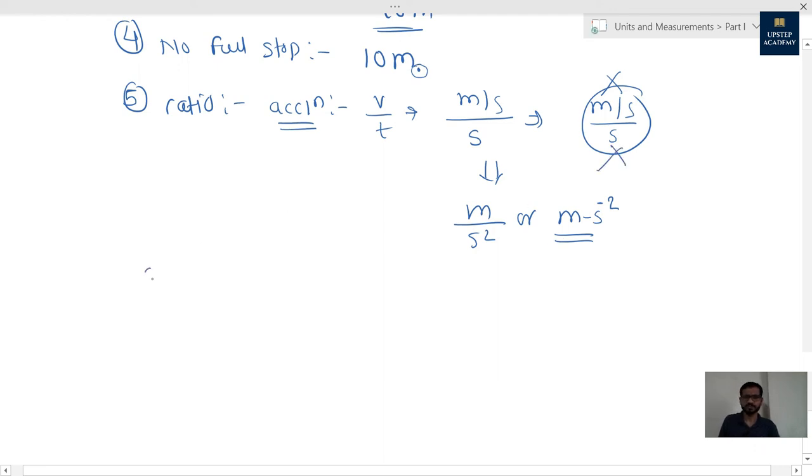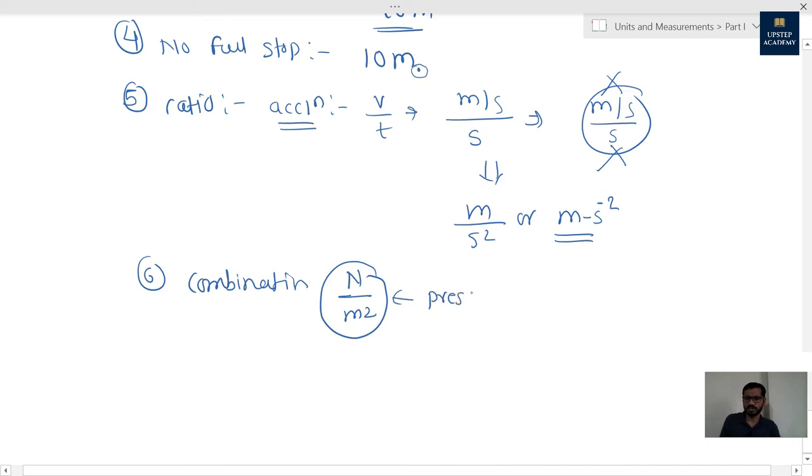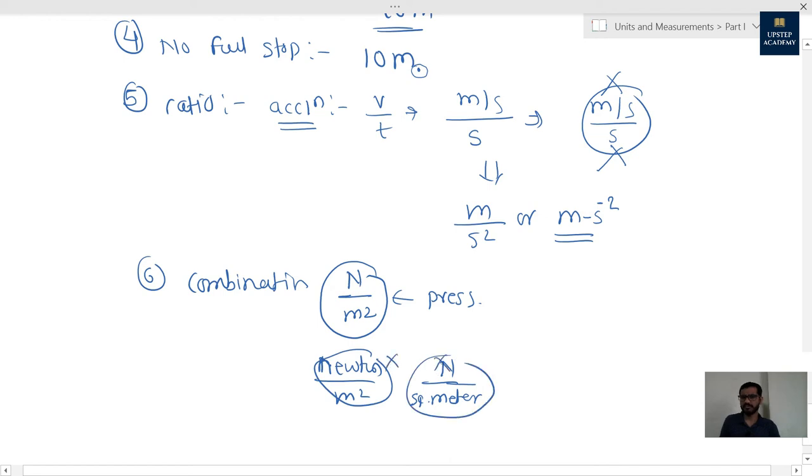Sixth, combination. If there are two units in combination, for example newton per meter square, which is the unit of pressure, here there should not be newton per meter square written in a wrong way, or newton per square meter. These are the wrong methods of showing units. This is the correct convention to show the unit in combination.